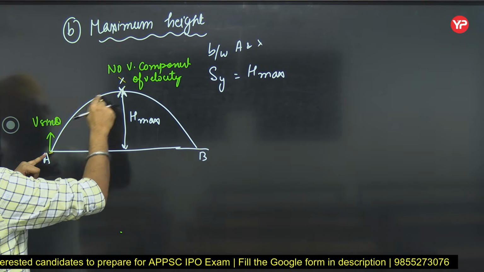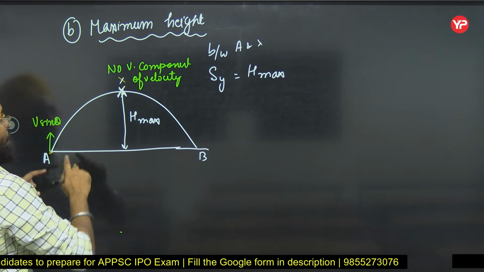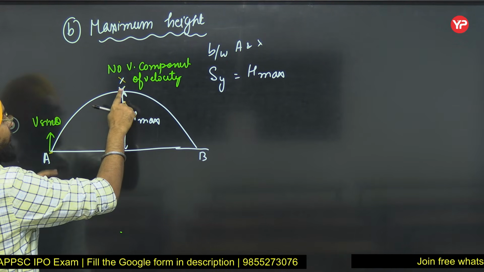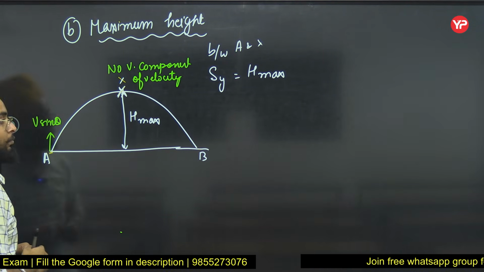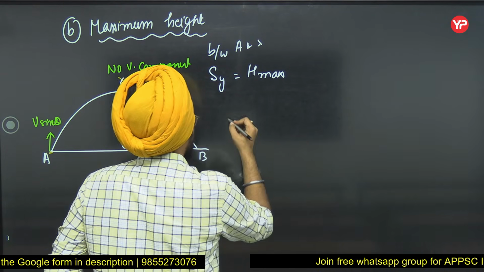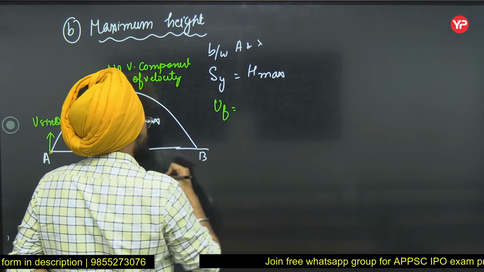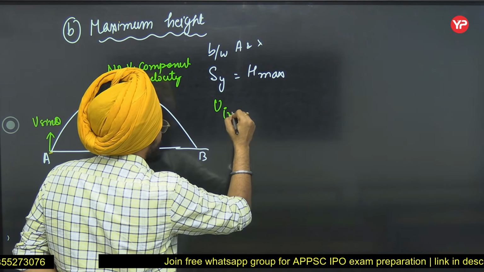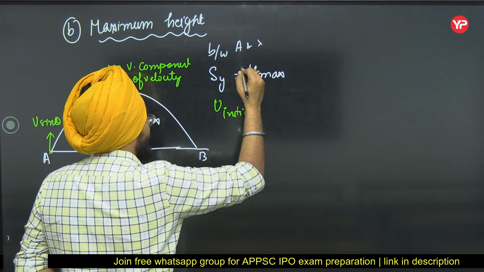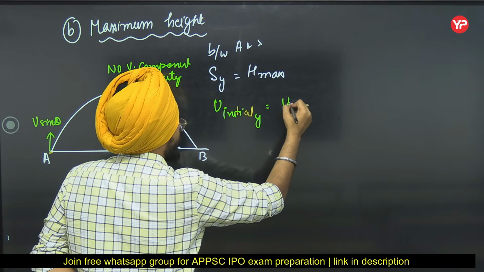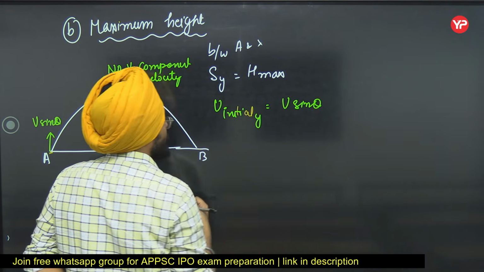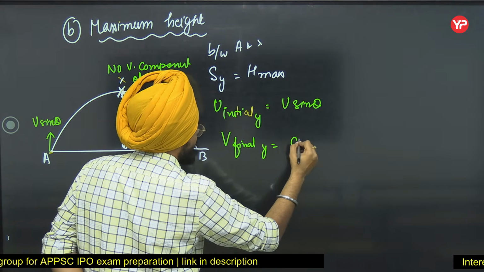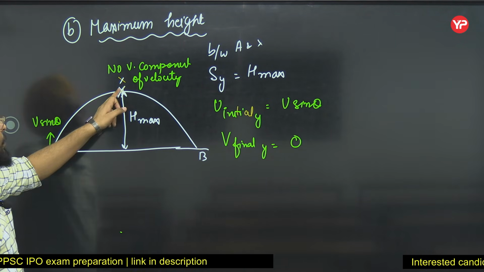So if I'm going from A to x, this is my initial velocity in the y direction, v sin theta, and here my final velocity in the y direction is 0.